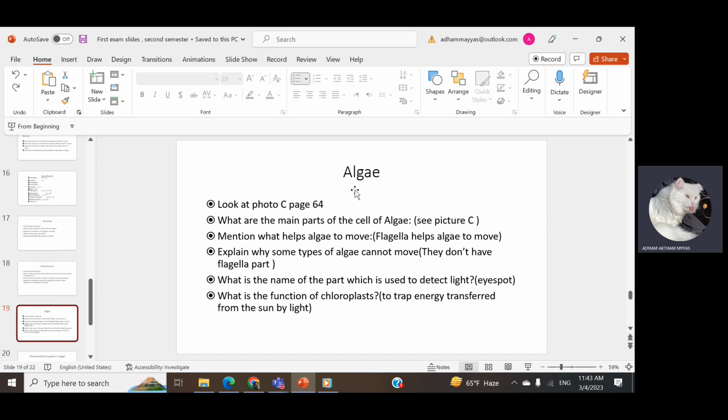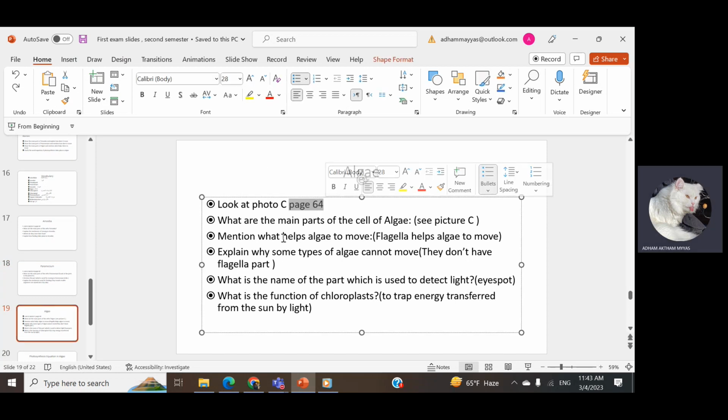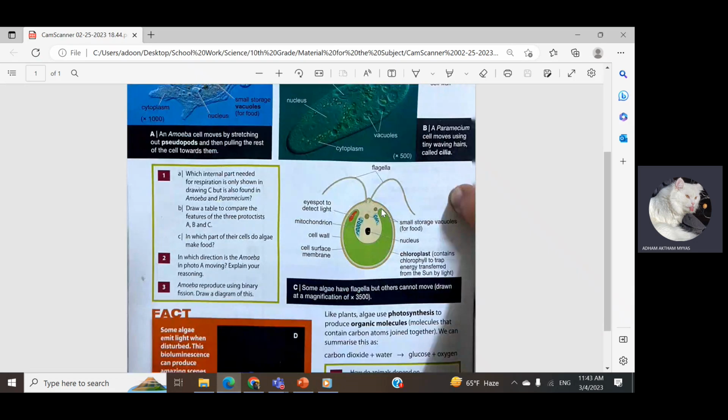We can see picture C on page 64, and what are the main parts? Also, we can see them from the picture. I should say that in the exam you will have a question about the picture and you have to name the parts. The parts here for the algae are flagella, eye spots to detect the light, mitochondria, cell wall, cell surface membrane, and also small storage vacuoles for food.